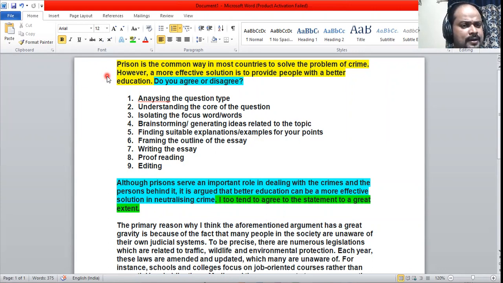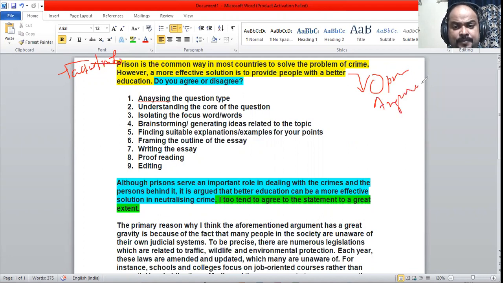So I have to see two particular sentences. The first particular sentence is a fact or a factual information. The second particular sentence is an opinion, or we can say an argument.